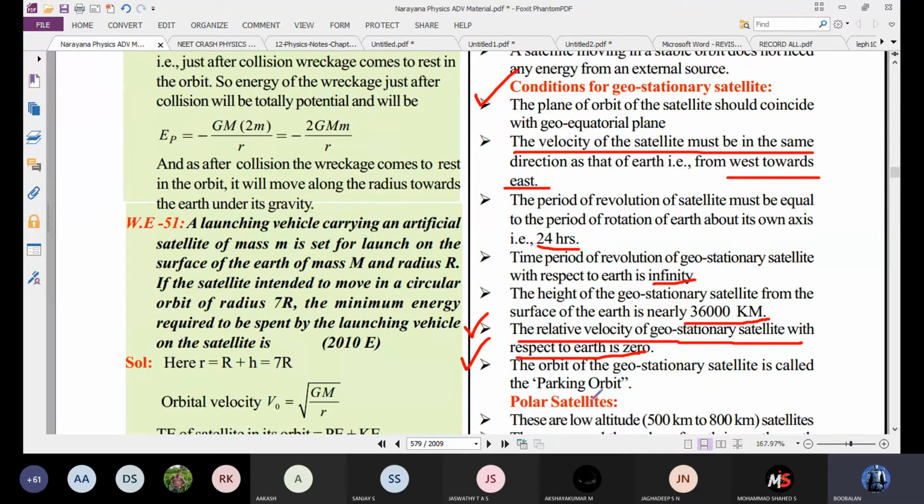The first one communication purpose, second one weather forecasting, third one the study of the upper region of the atmosphere, fourth one the study of solar radiation, fifth one the study of cosmic rays to carry out research work.